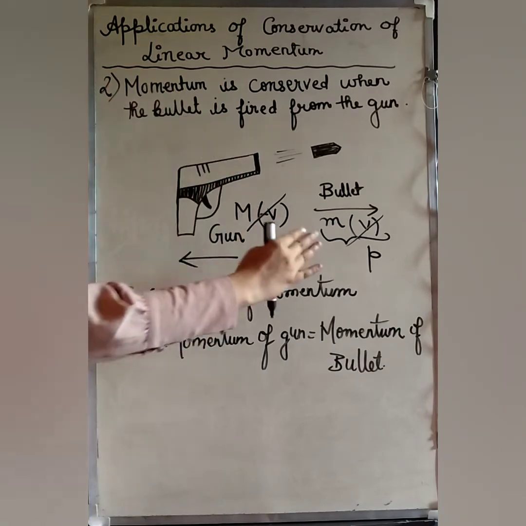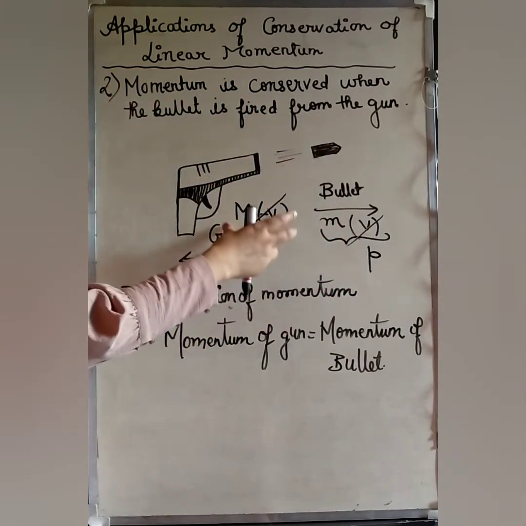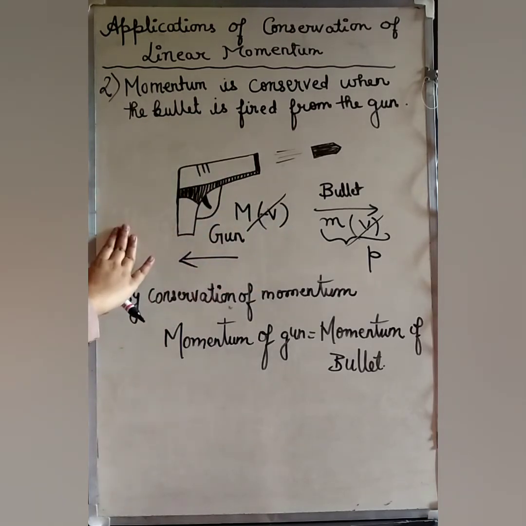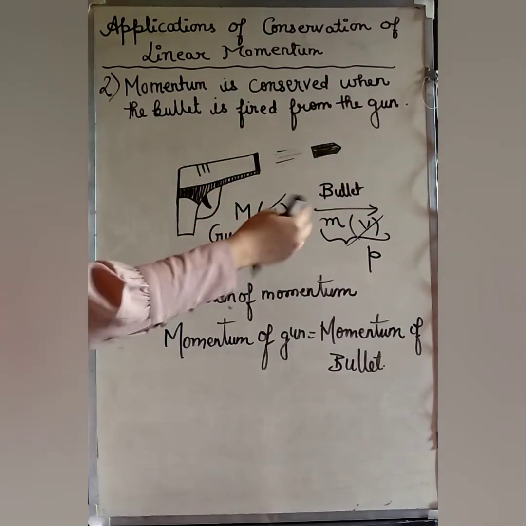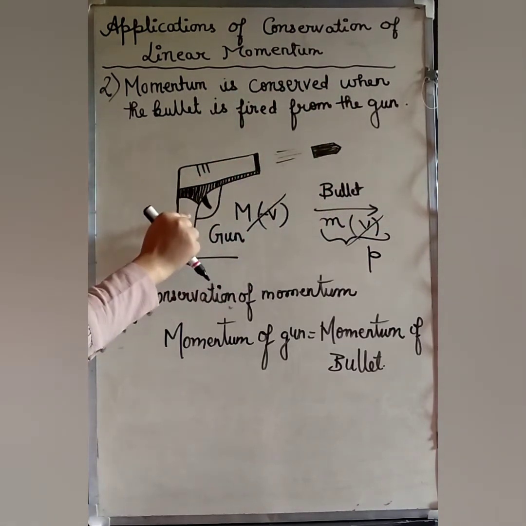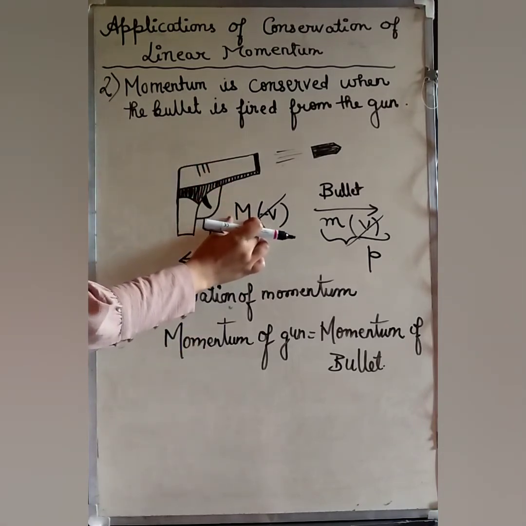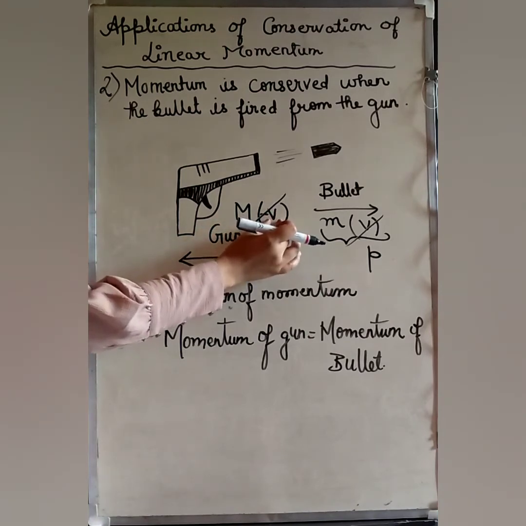With whatever momentum the bullet is moving in the forward direction, with the same momentum the gun will also move in the back direction. A question can come: if the bullet is moving with a very high velocity, why is the gun not moving with the same velocity? Because the mass of the gun is very high, so to balance this quantity the velocity value should be small.